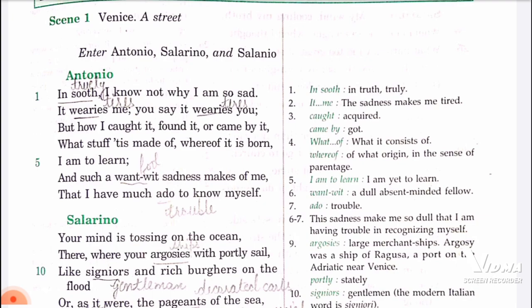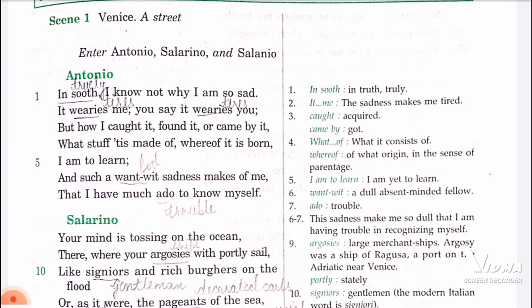His ships are at work, so he doesn't have any ready cash in hand. So he advises Bassanio to use his name to get credit in Venice. He gives him the idea that you can take the loan on my name, from any person.